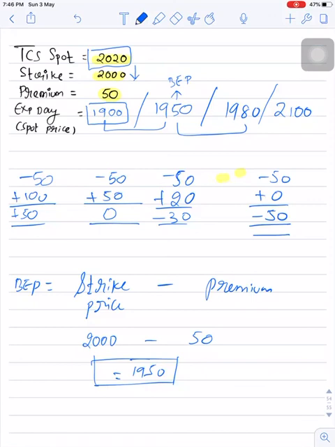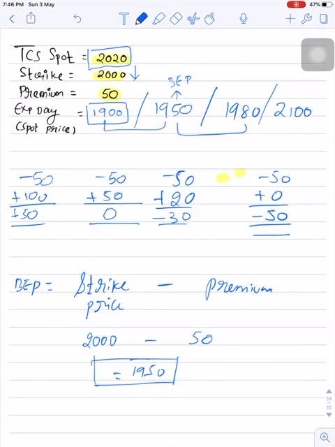Why sell in a derivatives contract? So if you have rights, you can do anything with the contract. If the contract is in your favor, use your rights, make profits. If the contract is not in your favor, you choose to exit from the contract, and hence your loss will be limited up to the premium paid. So in this case the premium paid by the trader is 50 points, hence his loss will be 50 per share, and if you multiply with the contract size you will get the total loss.